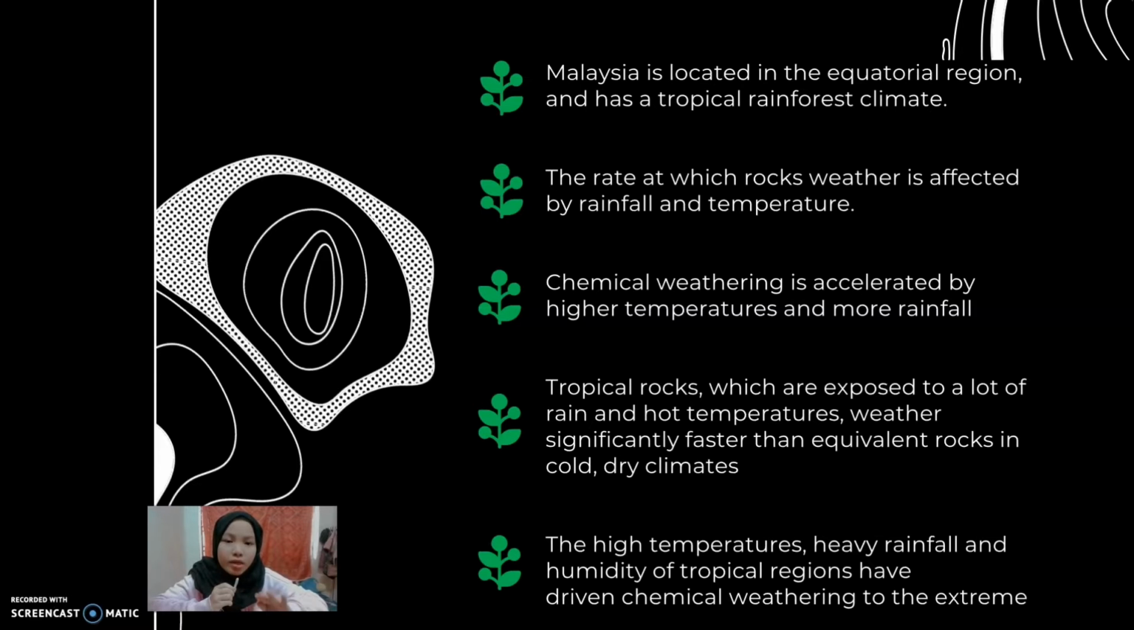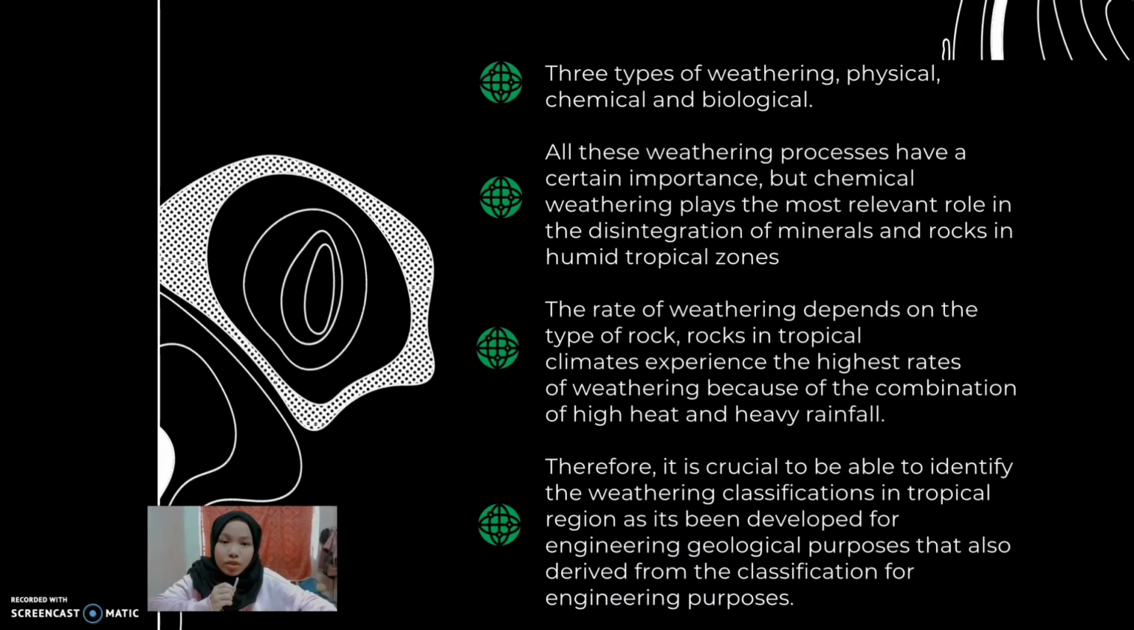By the way, the rate at which rocks weather is affected by rainfall and temperature. Chemical weathering is accelerated by higher temperatures and more rainfall. Therefore, tropical rocks in Malaysia, for example, which are exposed to a lot of rain and hot temperatures, weather significantly faster than equivalent rocks in cold and dry climates. The high temperatures, heavy rainfall, and humidity of tropical regions have driven chemical weathering to the extreme.